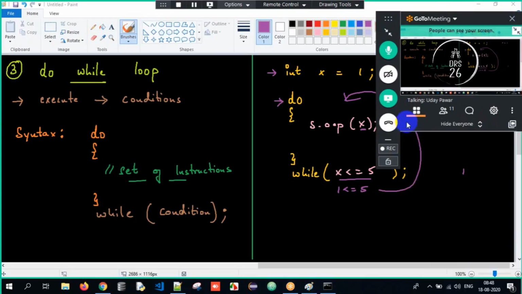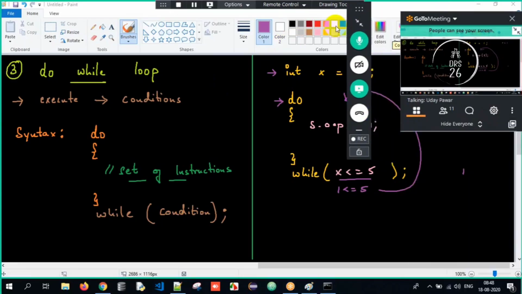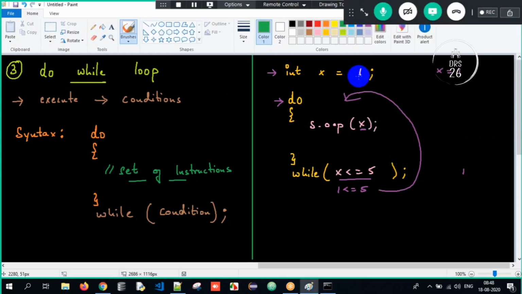Okay. So now look at this output here. It's a very simple part. X value is 1 for sure. Print x value. X value 1 will get printed, right? What is x value? It's still 1. Is 1 lesser than or equal to 5? Yes, the loop goes by. What is x value? It's still 1. 1 will get printed. Again, check the condition. Is 1 less than or equal to 5? Yes, goes by. Print x. What is x value? 1. This will also lead to an infinite loop here.